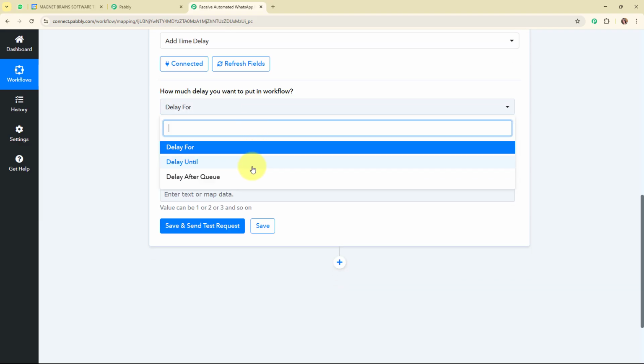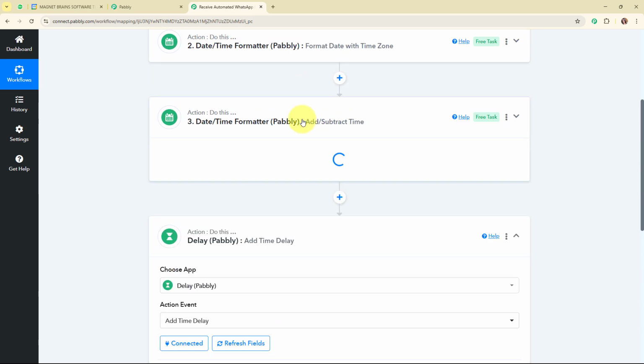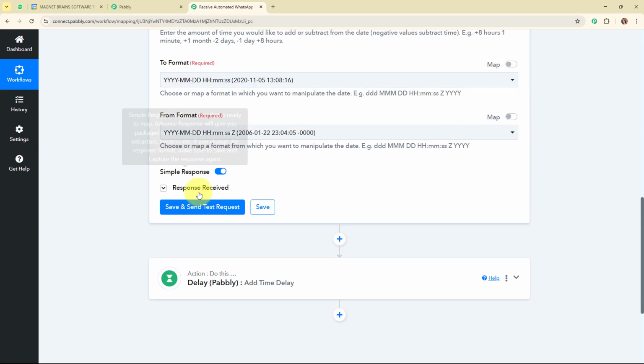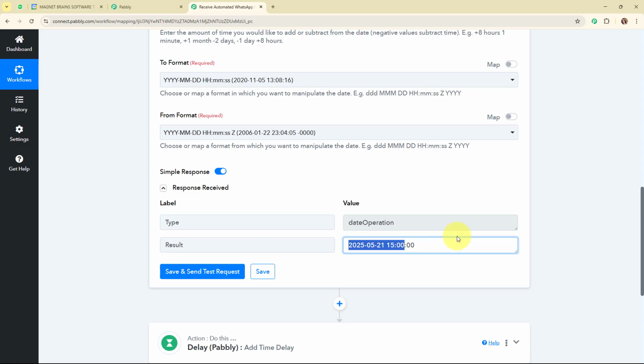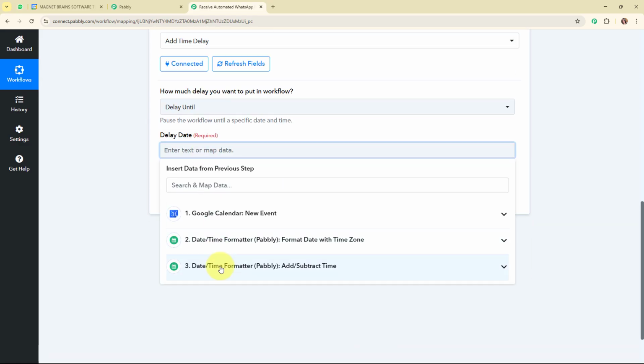So I'm going to select the delay as delay until, and then here is asking me to enter the delayed date. So it says date should be in this particular format like this, and the time it should be in the UTC time zone. So here you can see that previously we have successfully extracted the dates and the time in the particular UTC format only, that is this format. So we have received the response in that particular format only. So for that we are going to use that particular date and time.